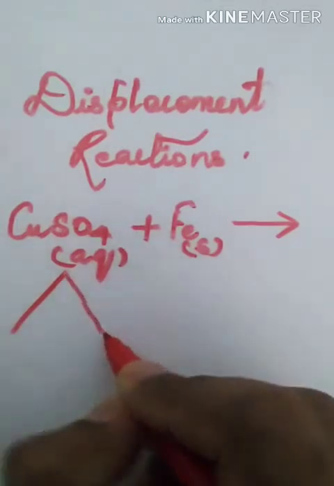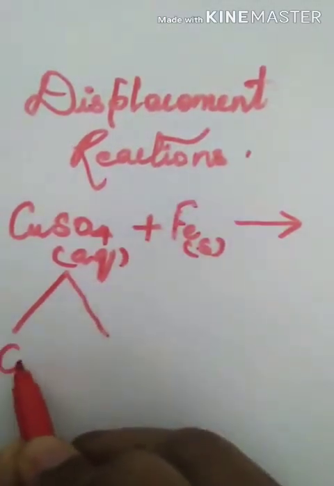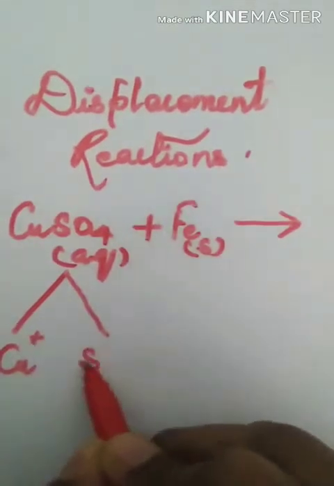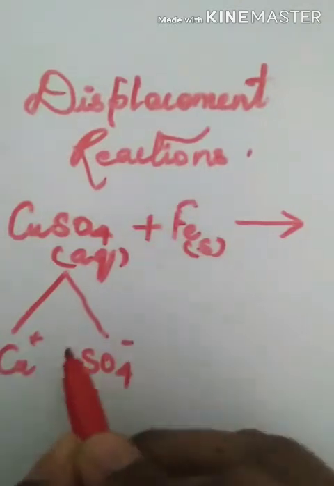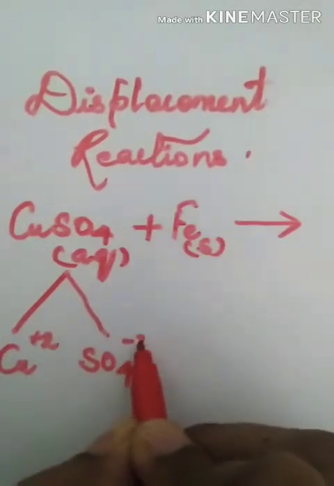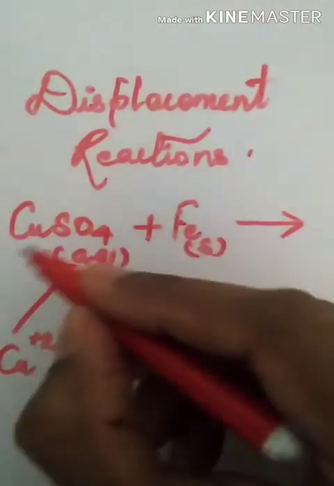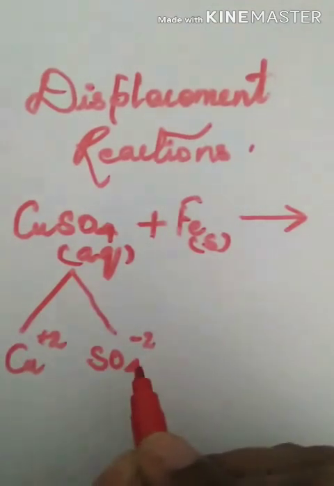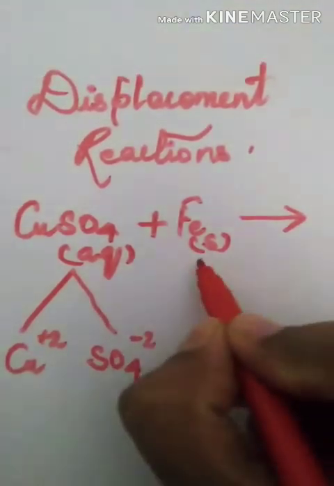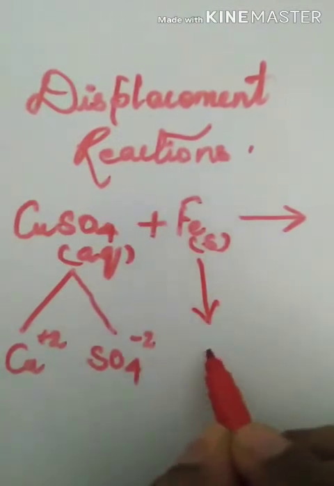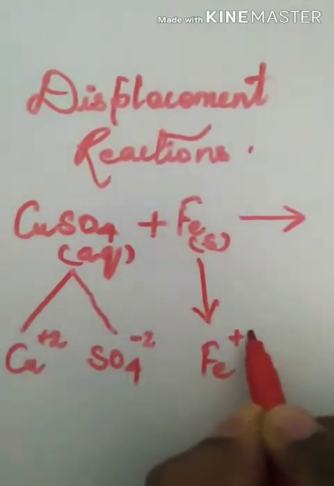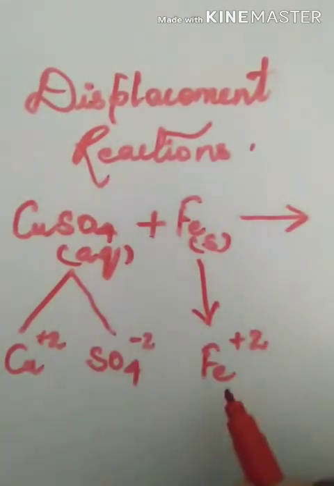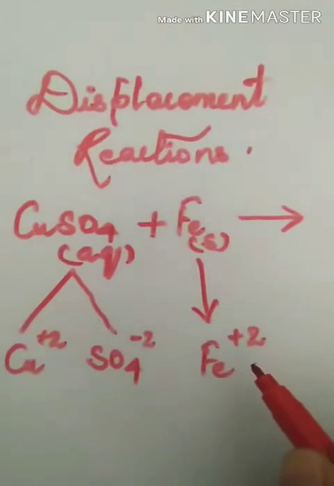In aqueous solution, CuSO4 will get dissociated into Cu plus ions, I am not talking about the number of positive charges, and SO4 minus ion. Here we know that it is Cu plus 2 and SO4 minus 2. So in aqueous form, the ions get dissociated. The ions are separated out. Now in this solution, if you add iron, iron in water will again be in the form of ions.